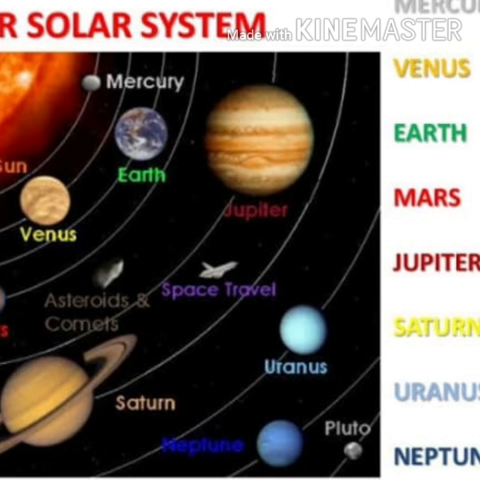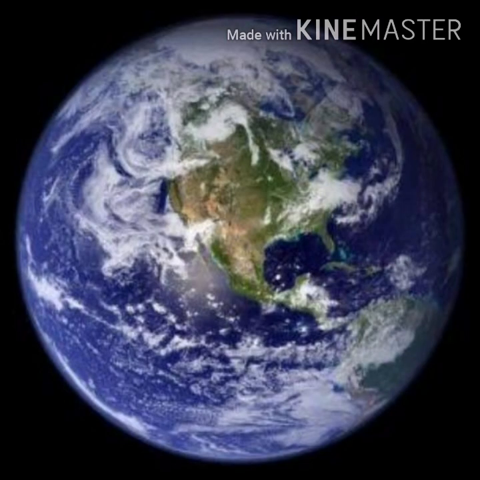And let us know about our earth, because we stay on the earth, isn't it? So the earth is the fifth largest planet in the solar system. You saw the solar system? And our earth is in the fifth place. It is the fifth largest planet in the solar system. When viewed from space, the earth looks like a blue ball.